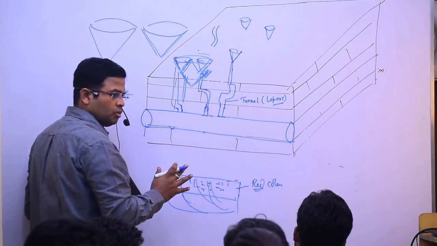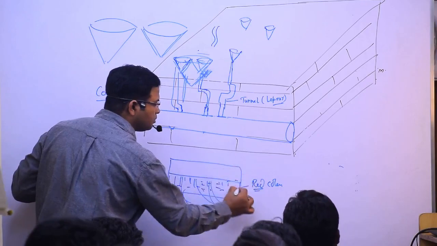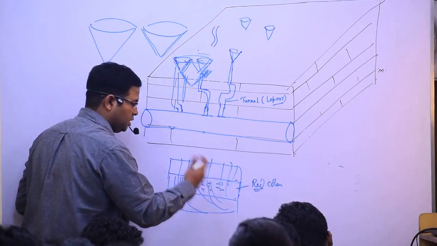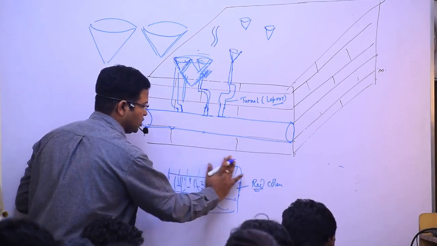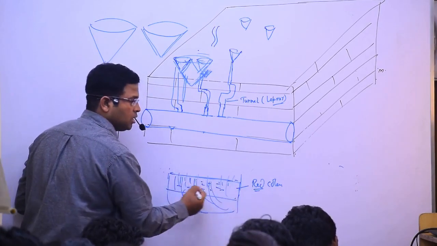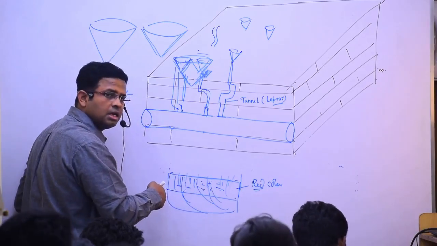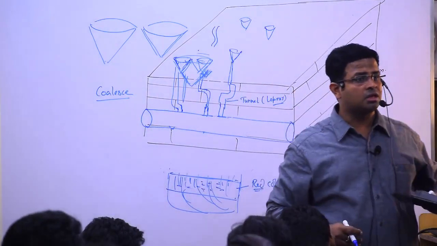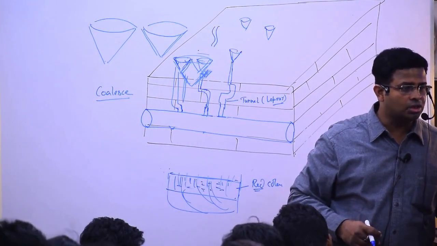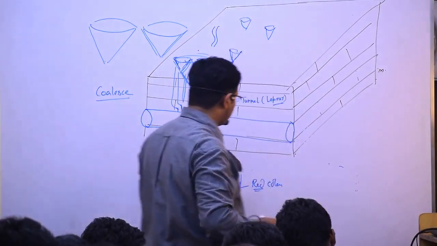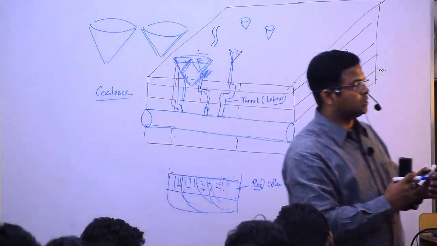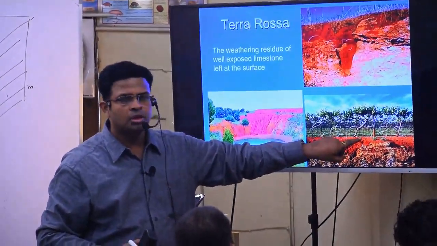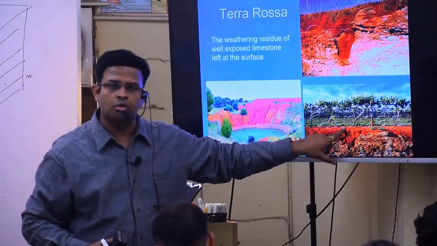So I can say, listen to me again, how much was the rock at first? This much. And thereafter the limestone keeps on dissolving and going away, and leaves behind a red-colored soil. It is known as residue. Can I say that it is a residue left after the carbonation process? Somewhere down, somewhere up, it is a kind of residue left after the carbonation process.